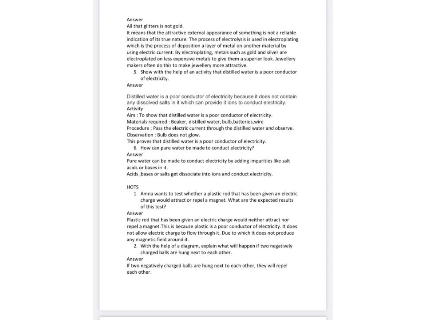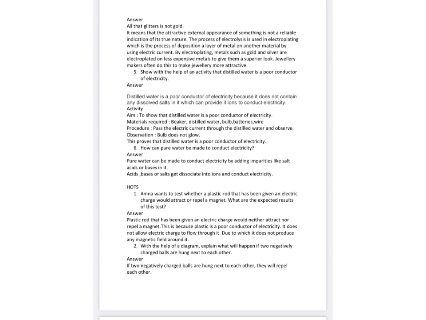No, because plastic is a bad conductor of electricity. It does not allow the charges to flow through it. And the magnetic field is produced only when electric current flows through a conductor or through a wire. So in this case, no magnetic field will be produced and it will not attract any magnet.